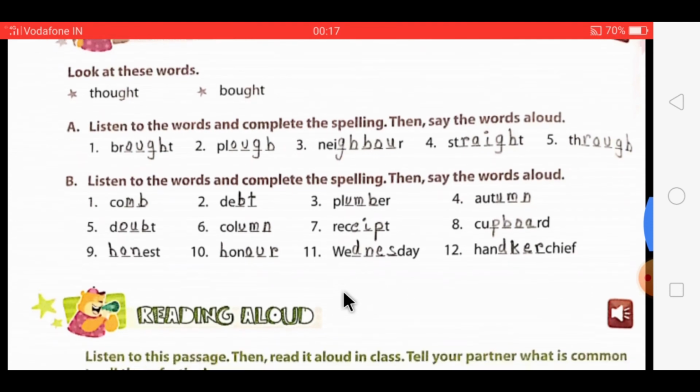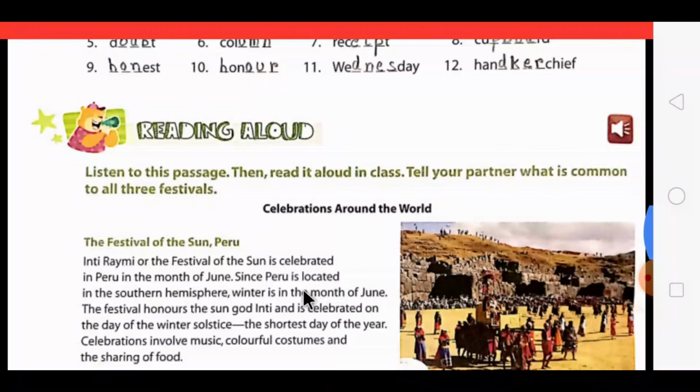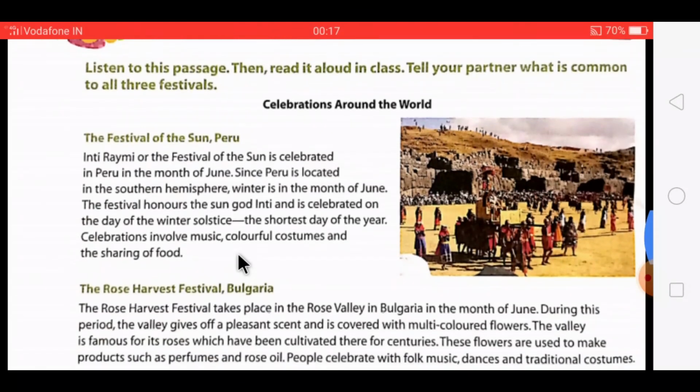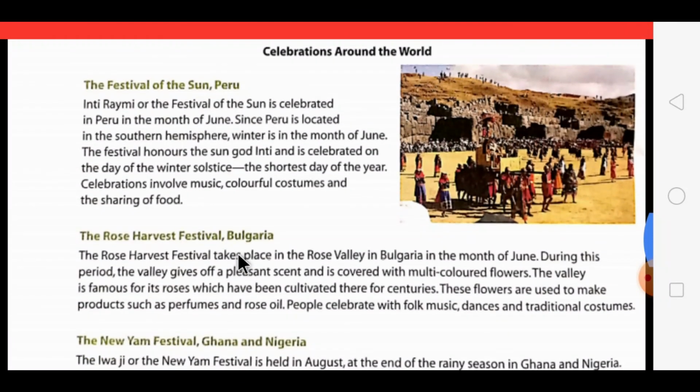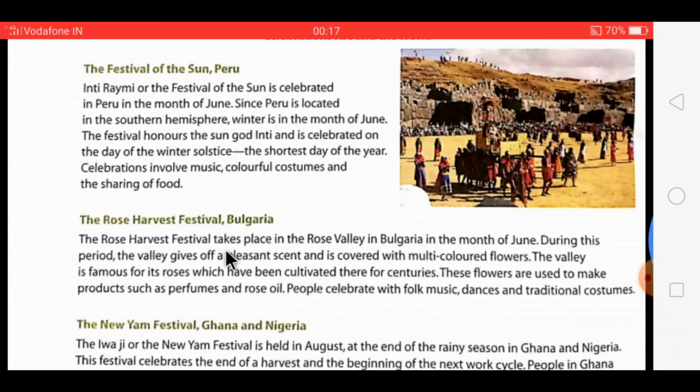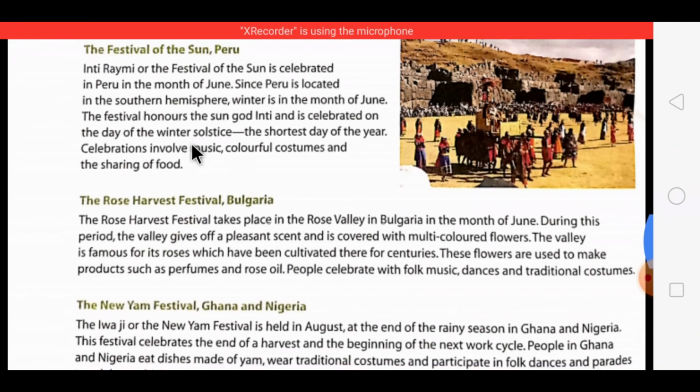Now dear students, the next one is about reading. You have to listen to the passage and read the passage. It is about the celebrations which are being done around the world in different states and different countries. It's given over here.